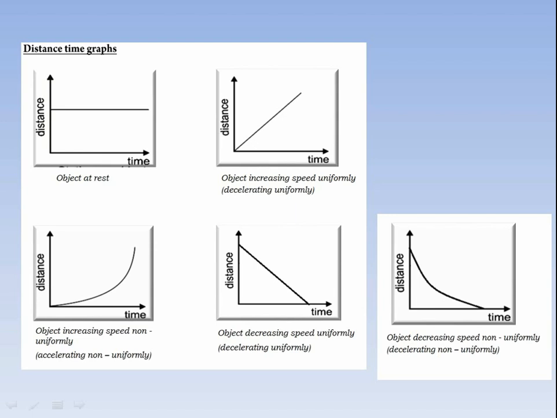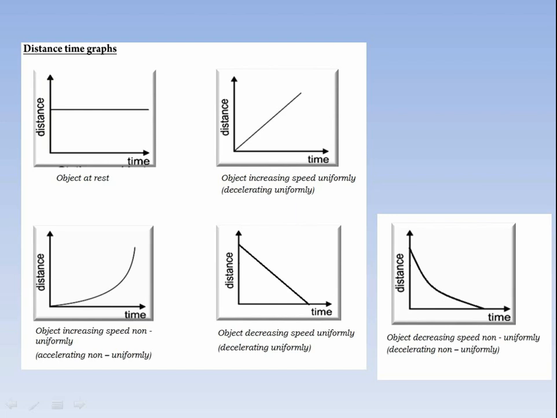It gives just a rough idea. In the last case, object speed is decreasing but non-uniformly. You cannot draw a straight line because in the non-uniform case you have to draw a curved line. Speed decreasing is the same as the fourth case, but non-uniformly means not a straight line but a curved line.